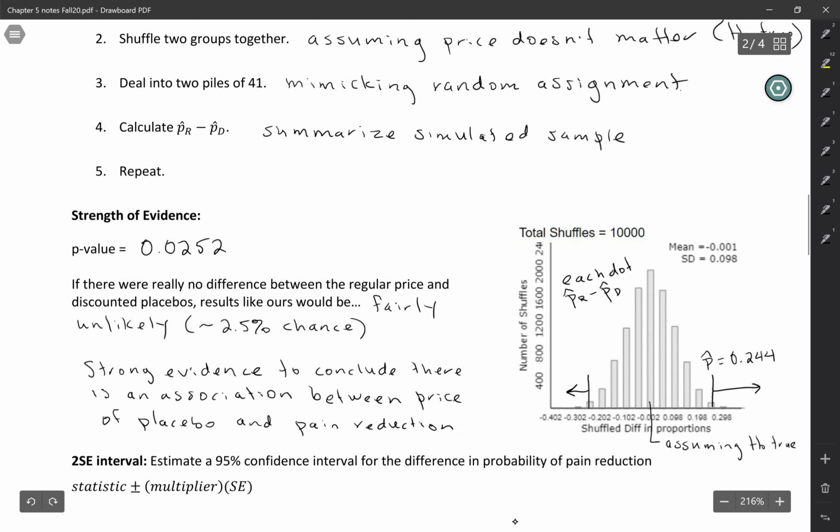So one thing about wording here, when you say it in terms of the association, you're always going to talk about the association between the two variables, so between price and pain reduction. It would not be correct to say that there is an association between regular and discounted. So you can say that there is an association between the price of placebo and pain reduction, or you could say that there's a difference in the probability of pain reduction when you compare the regular price to the discounted price. However, it is not appropriate to say that there's an association between the regular price and the discounted price. That's sort of mixing together two different types of conclusions.